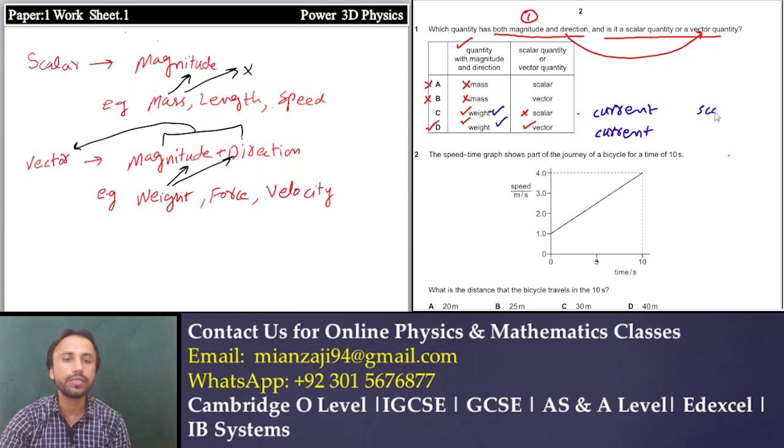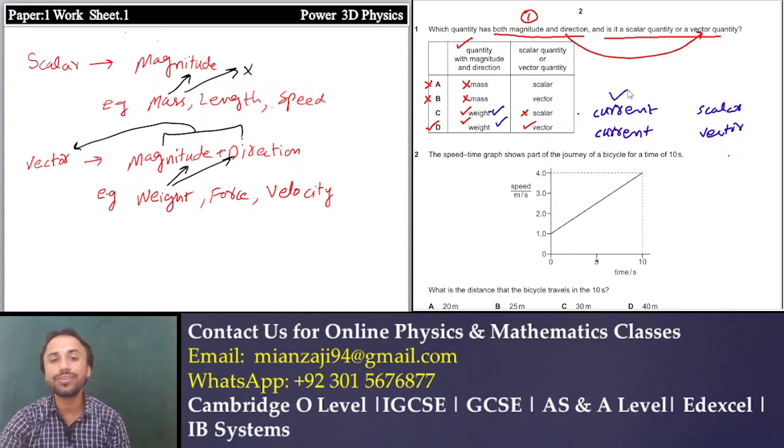And again, here is a scalar and here is a vector. Very interesting thing for you: current has both magnitude and direction, still it's not a vector quantity, it's a scalar quantity. This is a very shocking concept for you.